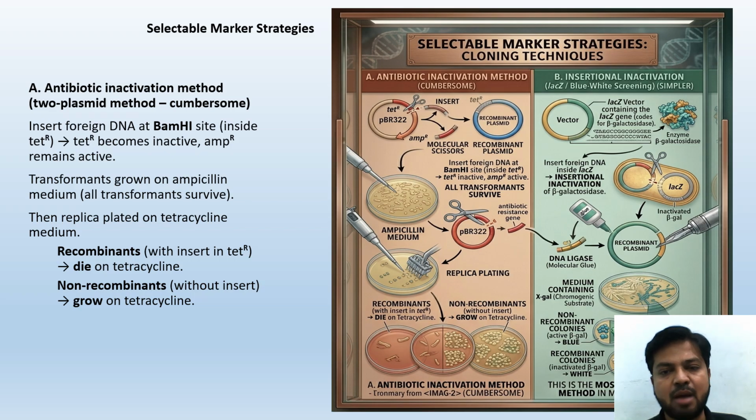TET-R is inactive and AMP-R is active. All transformants will survive. Then we are going to have the replica plating. Then the recombinants die in the TET-R medium, whereas in the other one, they grow. You have to understand this one. Remember the diagram also. Important points. The process will be asked as questions, or at least true or false will also be a part of the questions.